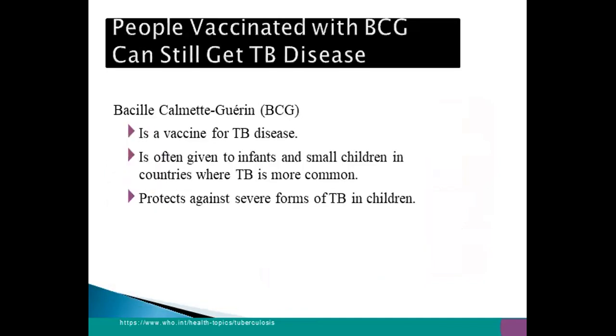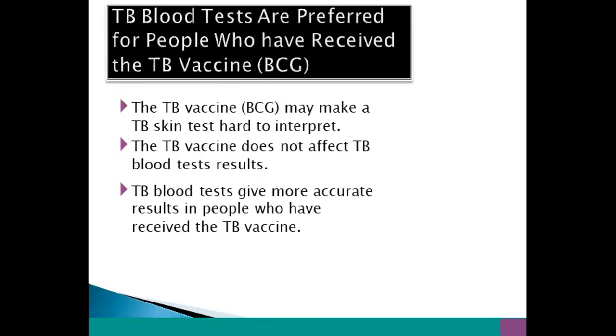People vaccinated with BCG can still get TB disease. BCG is a vaccine for TB and is often given to infants and small children in countries where TB is more common, and protects against severe forms of TB in children. TB blood tests are preferred for people who have received the TB vaccine. The TB vaccine may make a TB skin test hard to interpret. The TB vaccine does not affect the TB blood test result. Therefore, TB blood tests give more accurate results in people who have received the TB vaccine.